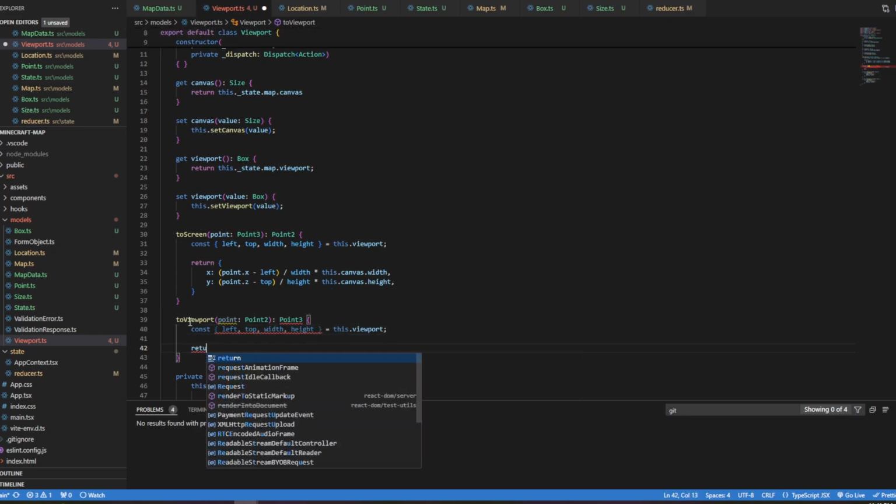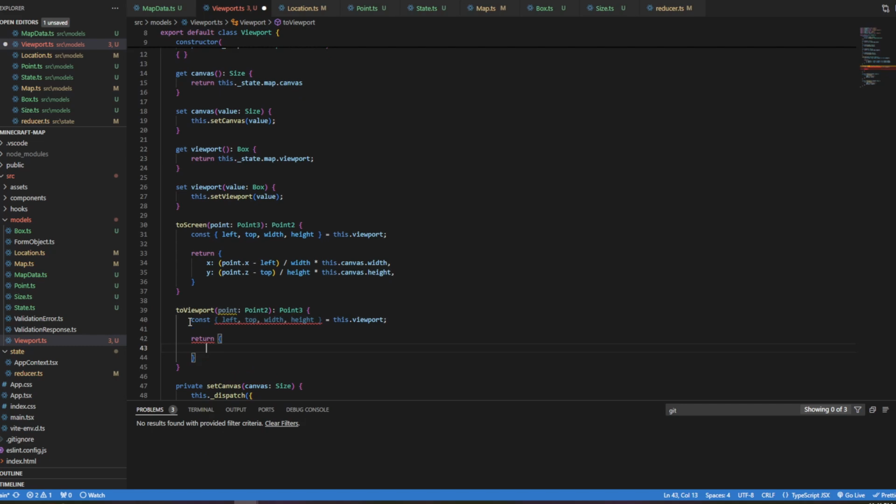And then we do return. And this is going to be x point dot x minus left and divided by width times this dot canvas dot height.